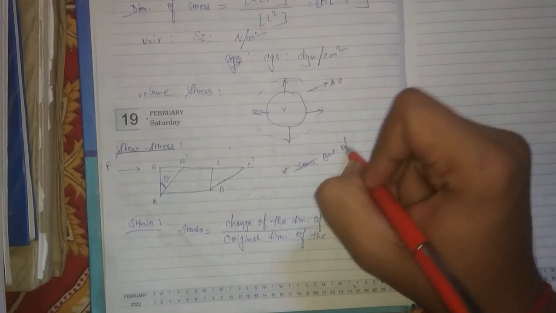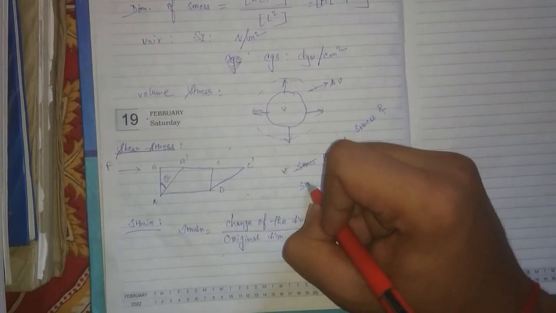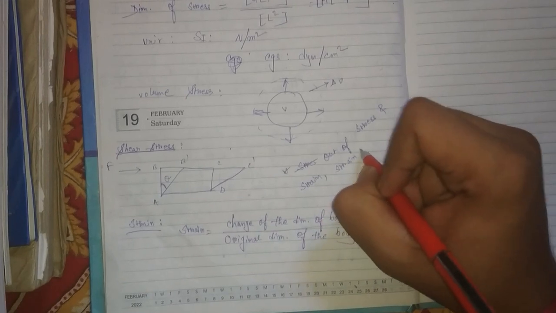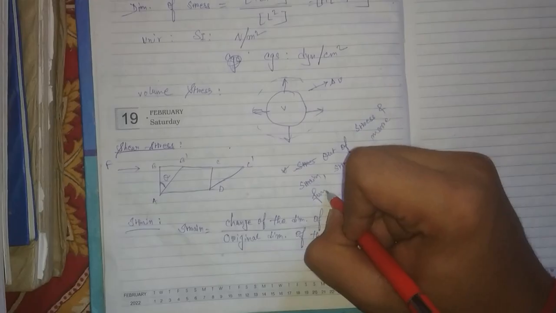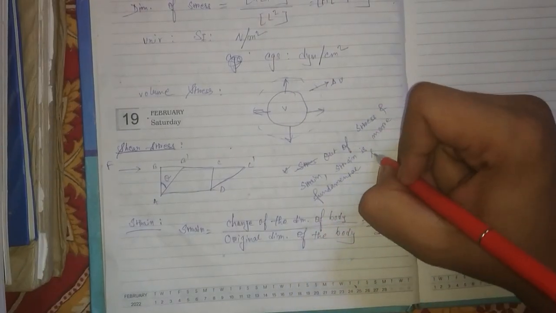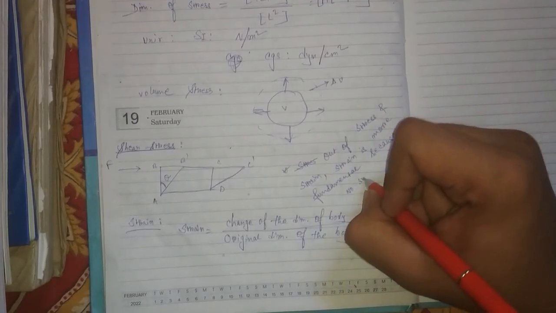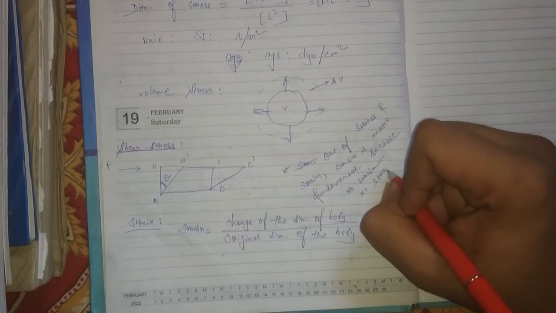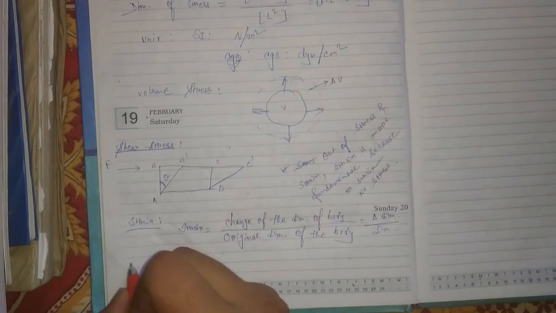Out of stress and strain, strain is more fundamental because no strain, no stress.